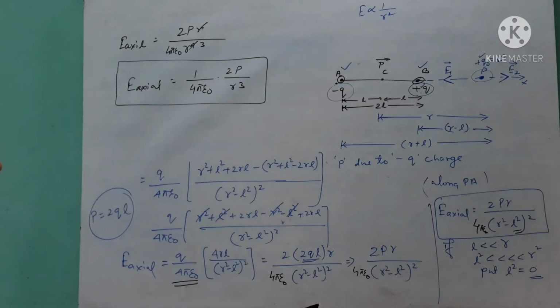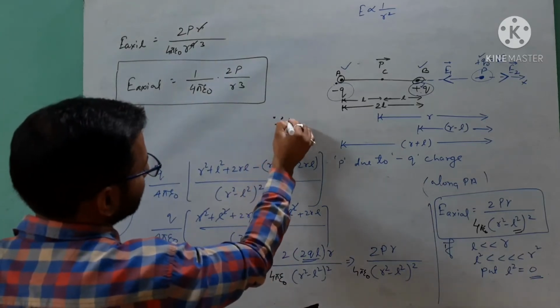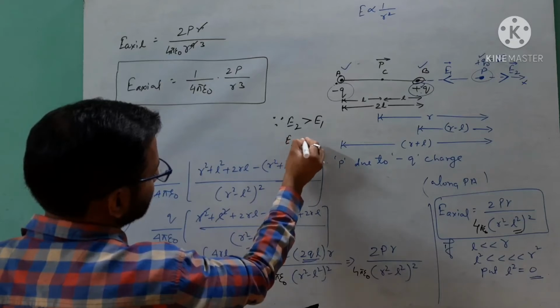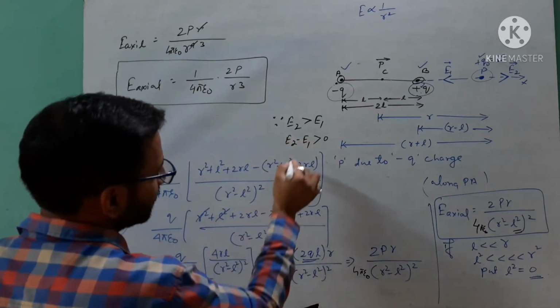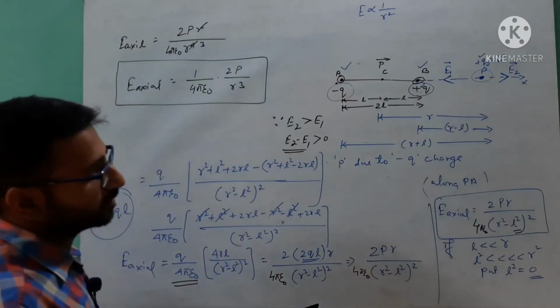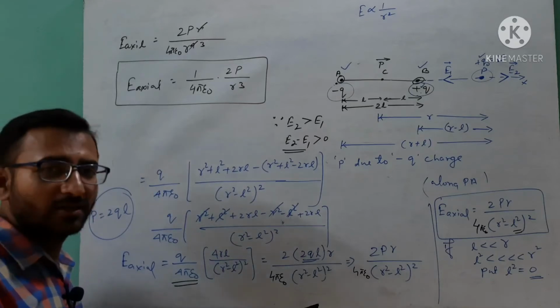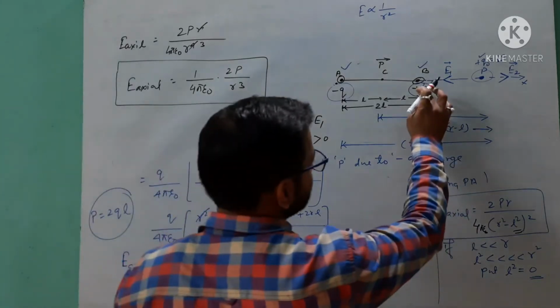And if we talk here about the direction, as we know that since here E2 is greater than E1, the difference of these two is greater than 0. It means that the electric field will effectively work along the direction of the electric field which is due to this positive charge.